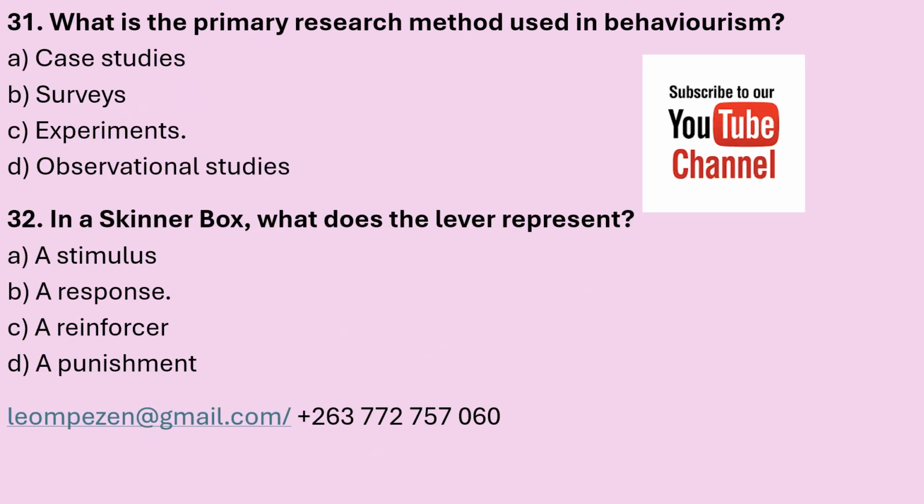31. What is the primary research method used in behaviorism? A. Case studies, B. Surveys, C. Experiments, D. Observational studies. What is the primary research method used in behaviorism? The correct answer is experiments.